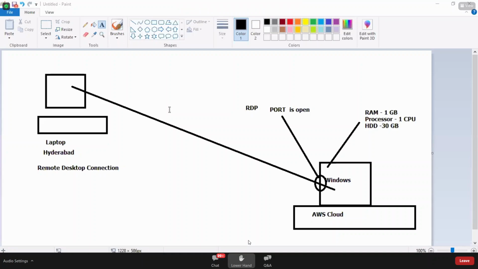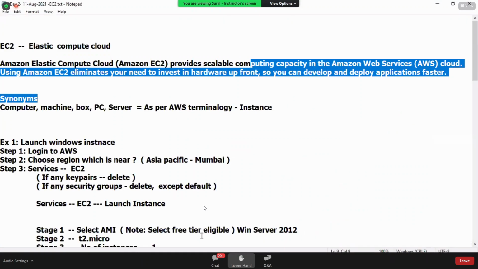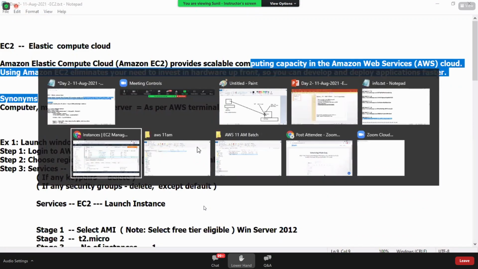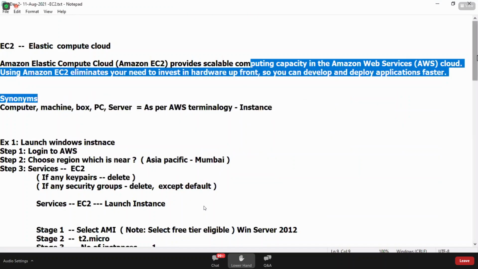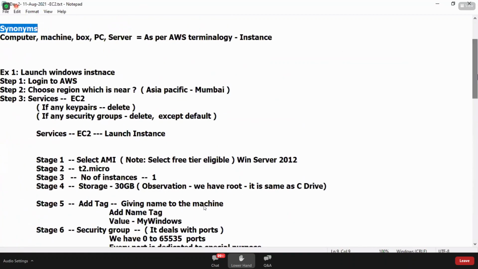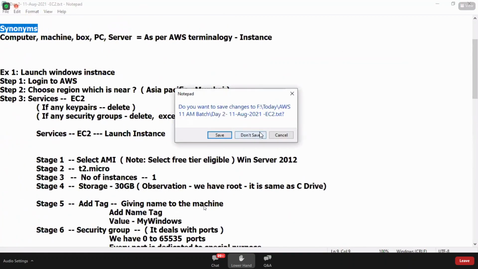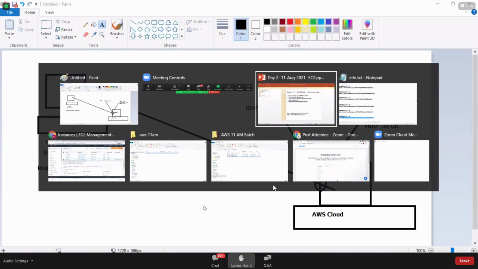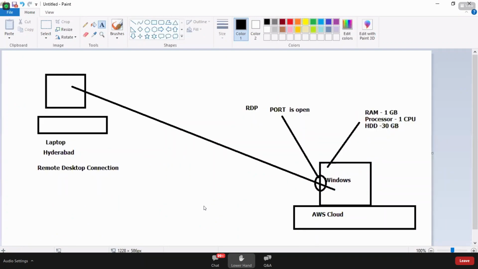I just wanted to know about the instance that you created in step 3. On the 7 steps, right? I'm referring to those notes.